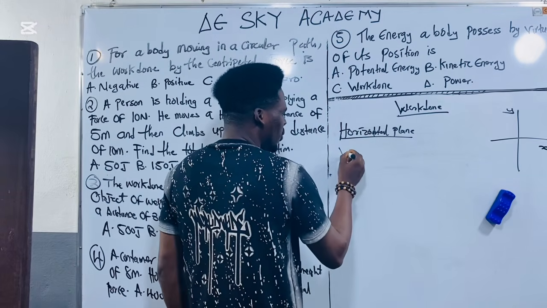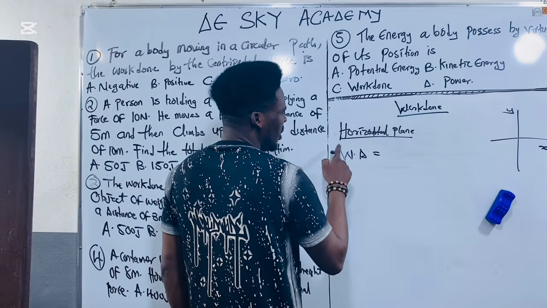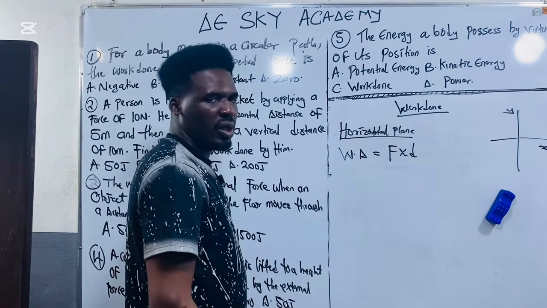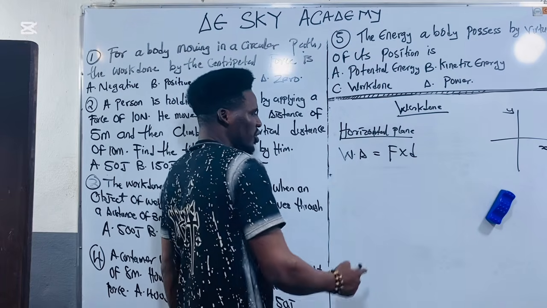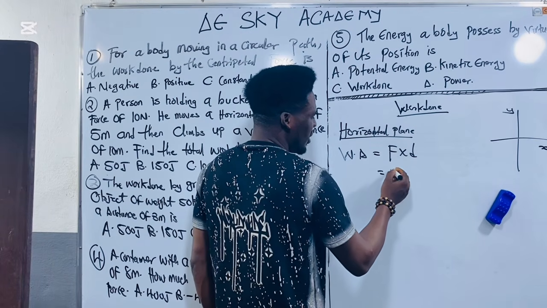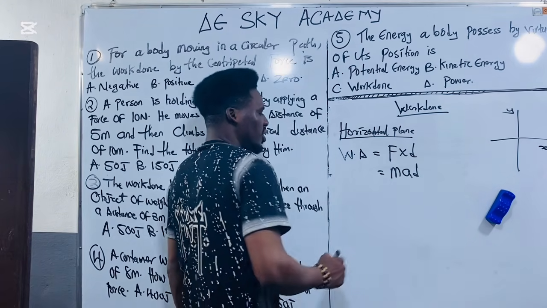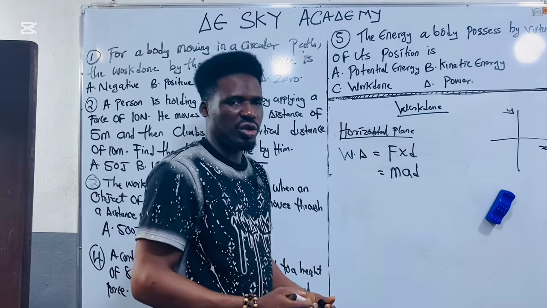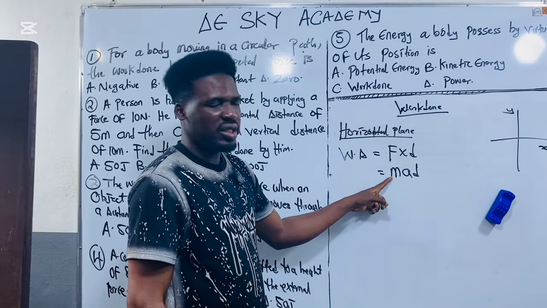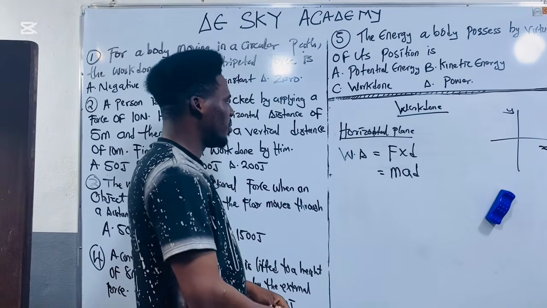So if they are not affected by acceleration due to gravity, what will be the formula? You have that the work done by that body in the horizontal plane will now be force times distance. And you know, according to the second law of Newton, force is equal to mass times acceleration. Therefore, I'll have it that mass times acceleration times distance is called work done in the horizontal plane. So it is called MAD, where M is mass, A is acceleration, and D is distance or displacement.